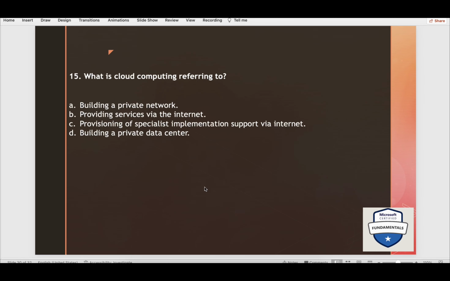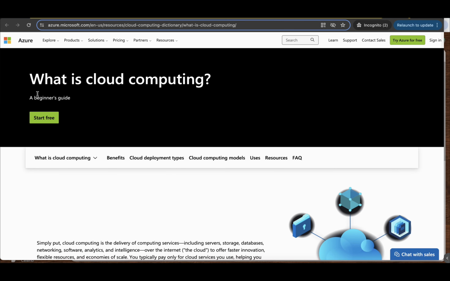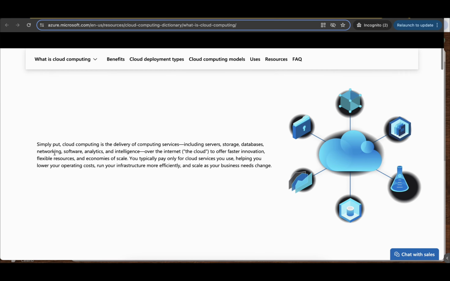What is cloud computing referring to? Okay, so you would have already studied about this, right? What is cloud computing all about? It is simply providing services via the internet, right? And in very plain terms, cloud computing is the delivery of computing services, including servers, storage, databases, networking, software, analytics, and intelligence over the internet, that is the cloud, to offer faster innovation, flexible resources, and economies of scale.